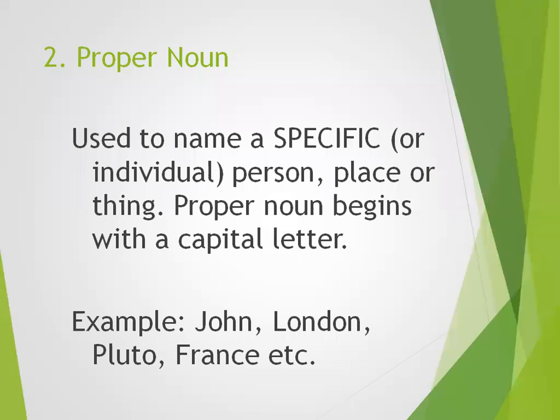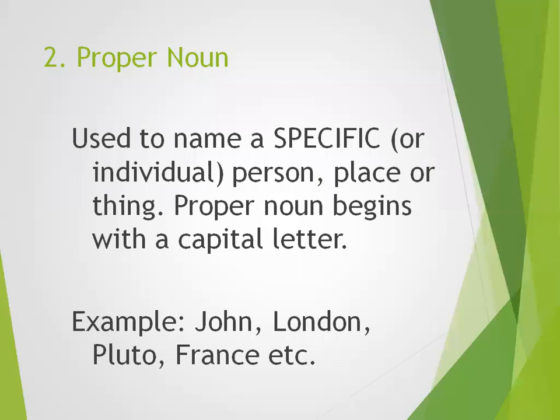For example, John, it's a name of a boy. To every boy we don't call John. Obviously every boy has his own identical or individual name. Every girl, every boy has their own name to identify from the group. If we have a group of 10 boys, then if I call John, only John will come out from the group.